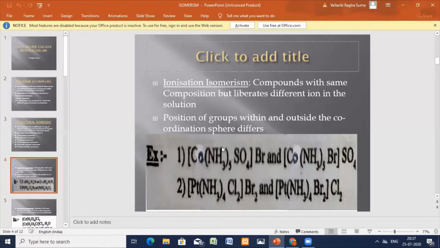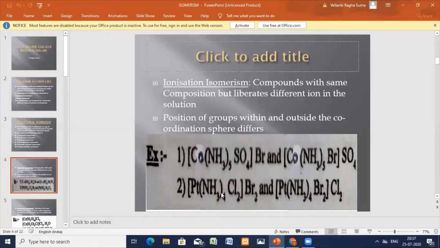Similarly, the second example is the tetraammine dichloro platinum bromide complex and the tetraammine dibromo platinum chloride complex. Here you have dichloro, there dibromo. Outside the sphere you have two bromines here, and two chlorines there. The molecular formula is the same.